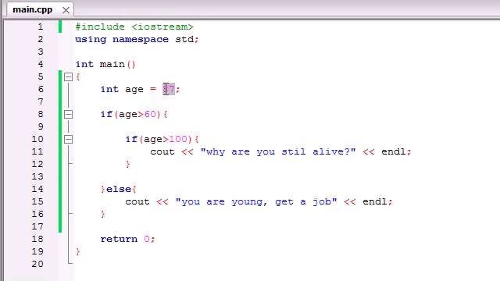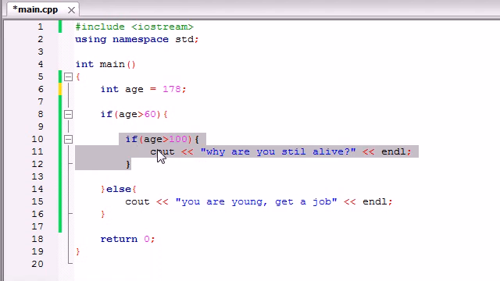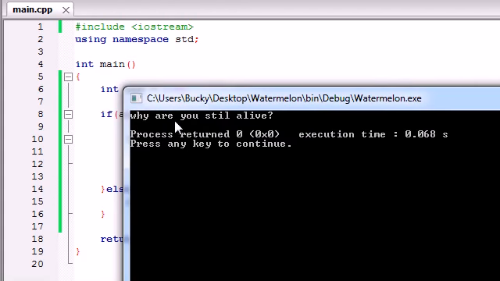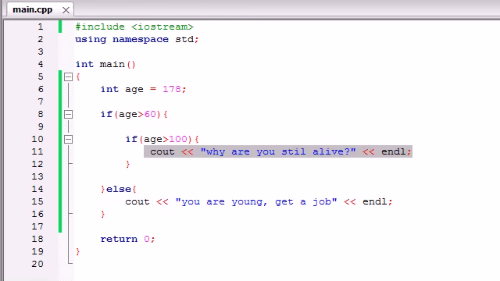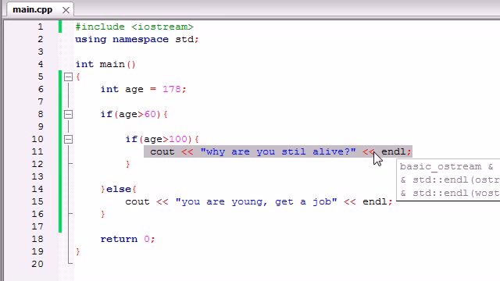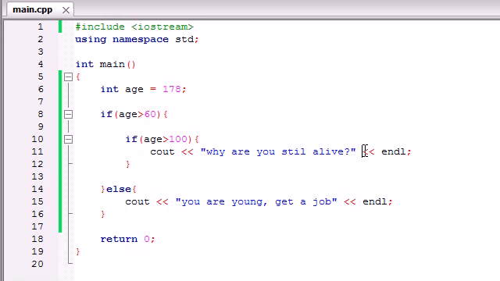But say our user was 178. Pretty old, huh? Well, we're going to say, alright, is your age over 60? Yes, so now go here. Is your age over 100? Yes, it is. So now run this bit of code right here. And we're going to run it, and it's going to say, why are you still alive? Because, come on guys, let's face it. If you're 178 years old, you should be dead. Just saying.